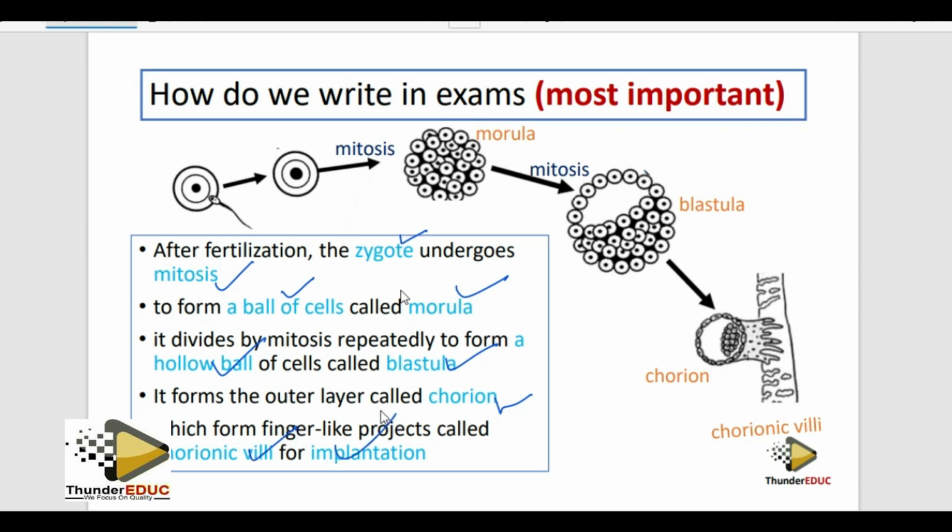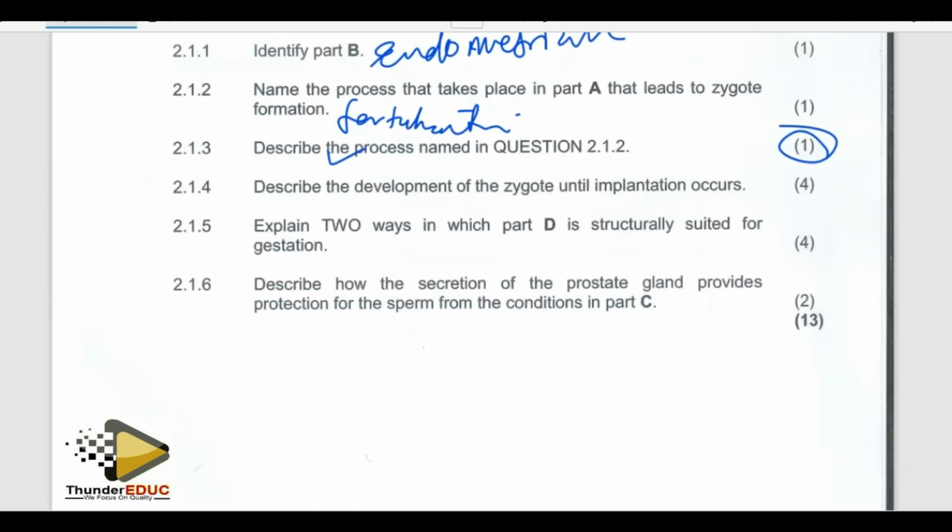I explained this one even before. Simple. Life science is easy. If you want a distinction, go do life science. If you want a distinction, don't just do life science. Use the distinction material book. Where to get it? Download it in the link below. Yes. Thank you very much. Let's go to the next question.